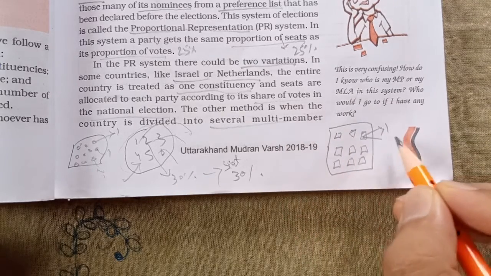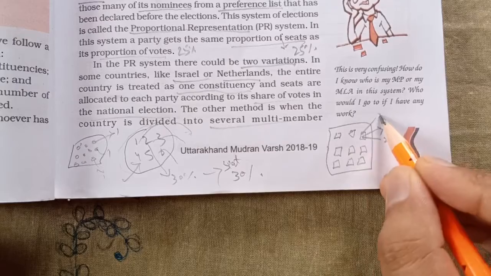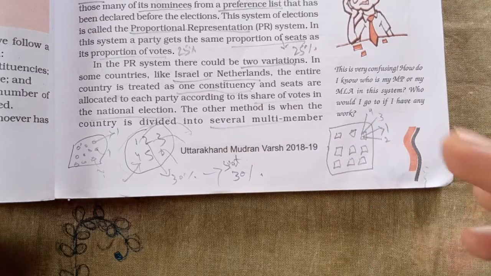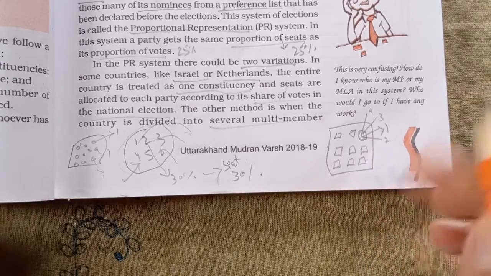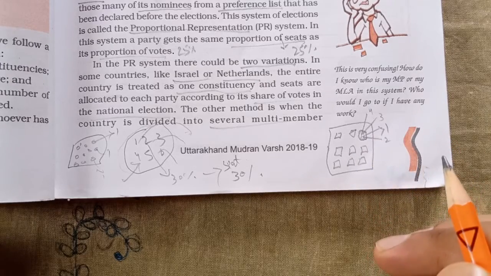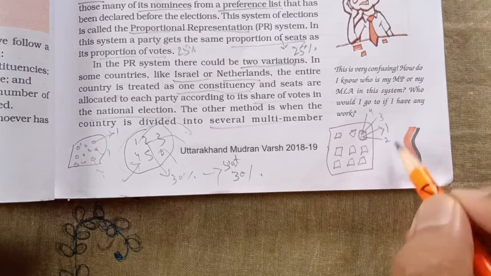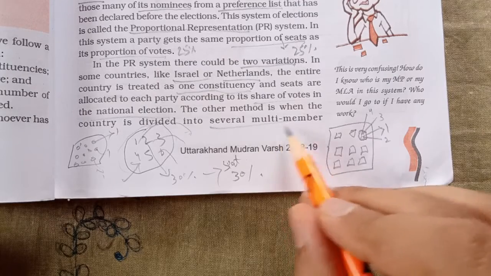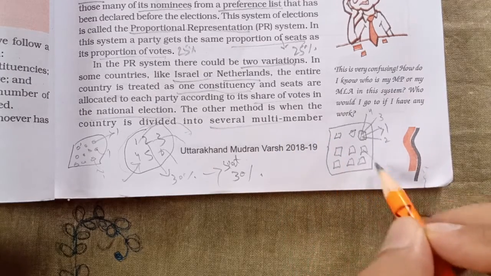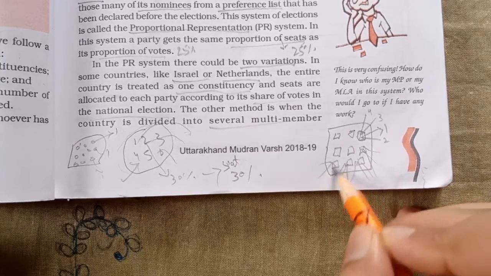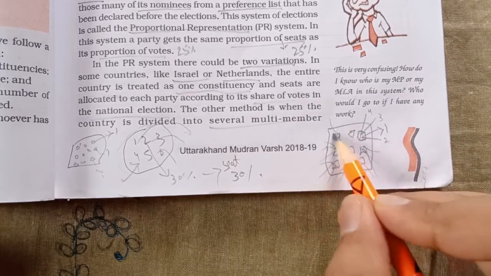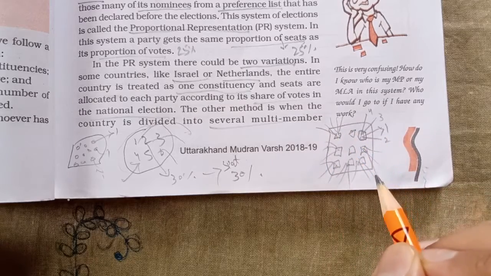From each constituency there will be 2, 3, 4 members. It depends on how many seats are given to one constituency. In India, from one constituency we elect only one person, but here they will elect more than one person. That is why it is called multi-member. These people will belong to different parties.